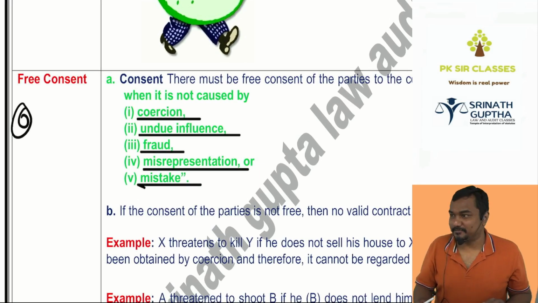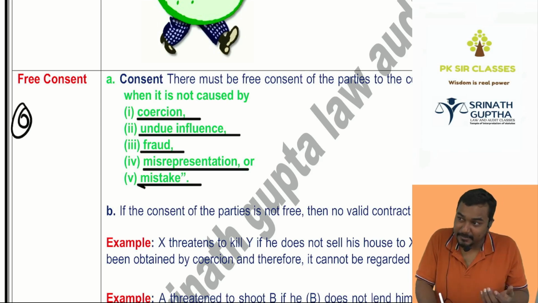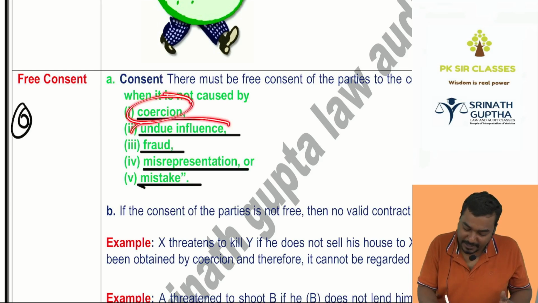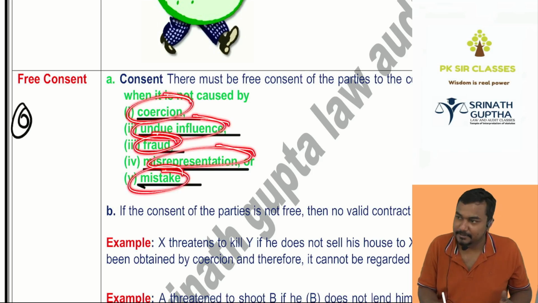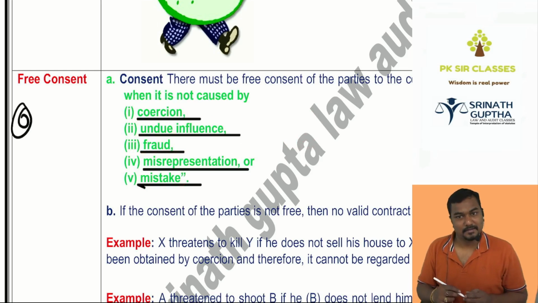Consent is said to be free if consent is not affected by coercion, undue influence, fraud, misrepresentation, mistake. We'll discuss this in chapter number 5, but I will give one example here. The fifth chapter is free consent itself.